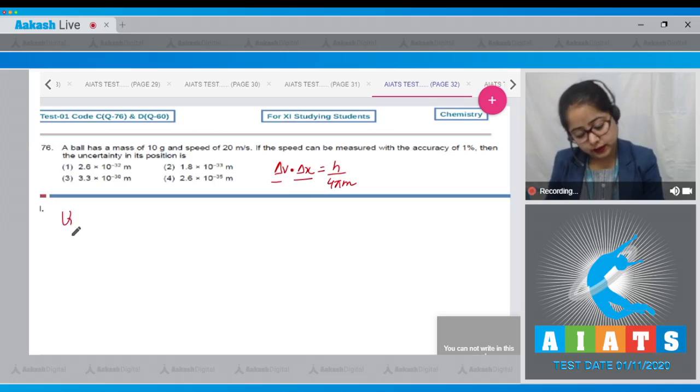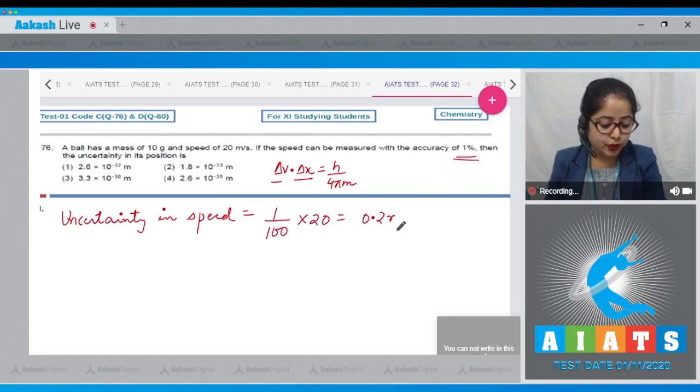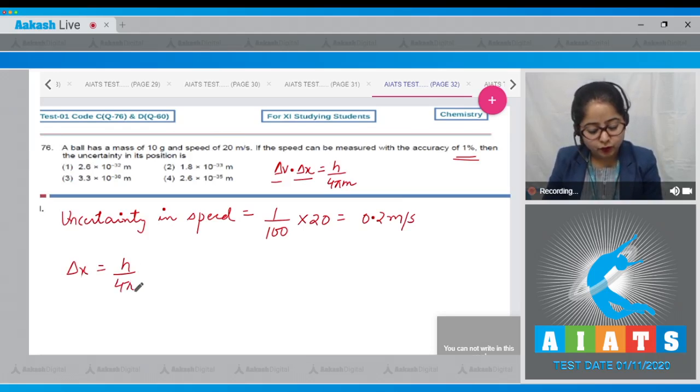So let's calculate the uncertainty in speed, which is equal to 1%. It is given 1%, so 1 upon 100 into 20, which is equal to 0.2 meter per second. Now according to Heisenberg uncertainty principle, delta X is equal to h upon 4 pi m delta V.